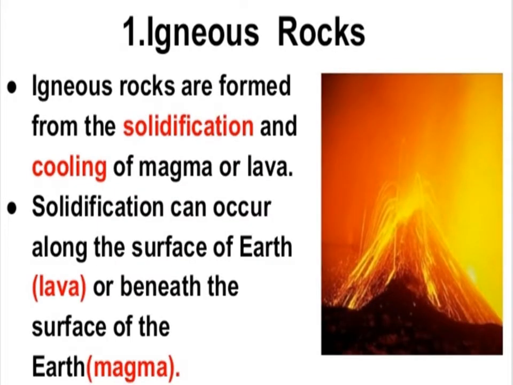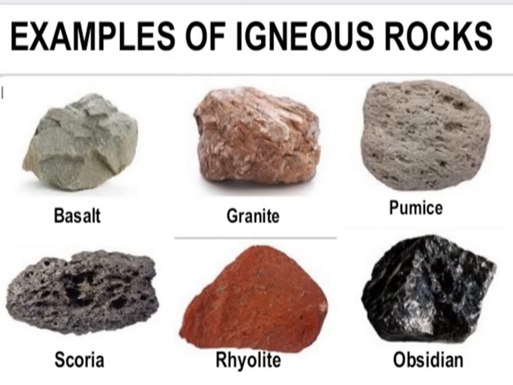The first one is igneous rocks. Igneous rocks are formed from the solidification and cooling of magma or lava. Solidification can occur along the surface of Earth or beneath the surface of the Earth. Examples of igneous rocks are basalt, granite, pumice, scoria, rhyolite, and obsidian.